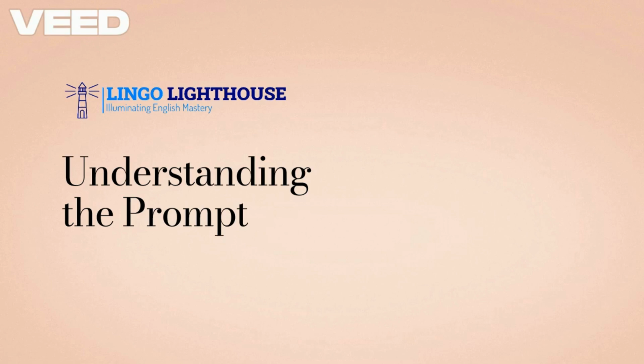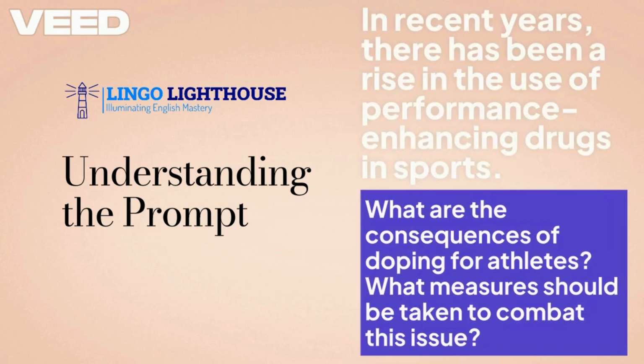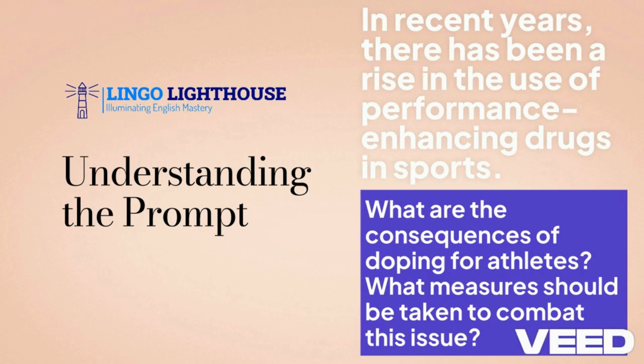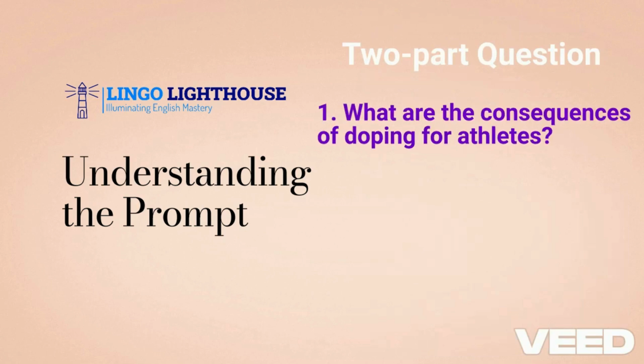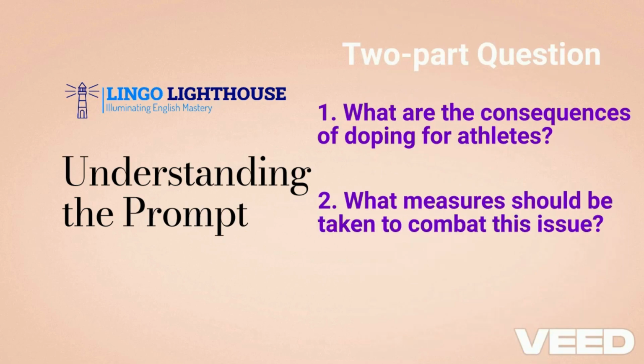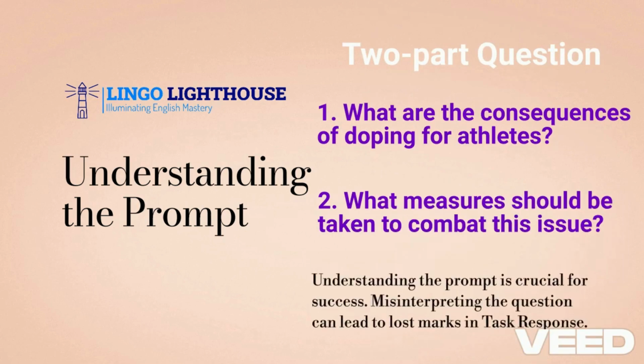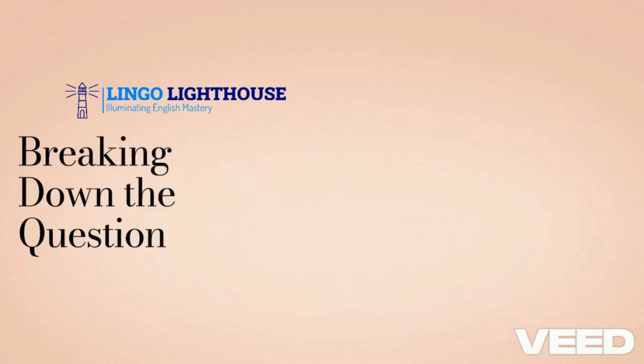Let's consider this prompt. In recent years, there has been a rise in the use of performance-enhancing drugs in sports. What are the consequences of doping for athletes? What measures should be taken to combat this issue? This is a two-part question, meaning you have to address both parts. If you miss one part, you won't fully meet the task requirements. So always identify how many parts the question has and what it's asking you to do: discuss, explain, or give opinions.